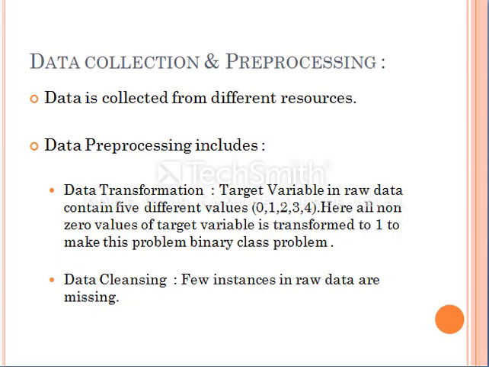Here, the target variable, which is predicting heart disease, has five possible values. That is 0, which means absence of disease; 1, which means very little impact of heart disease on the heart; 2 means less than 50% blockage of the heart; 3 means more than 50% blockage; 4 means very severe impact. Here, all the non-zero values are combined to convert a multi-class problem into a binary class problem by combining 1, 2, 3, 4 into a 1, which means either presence of disease or absence of disease.